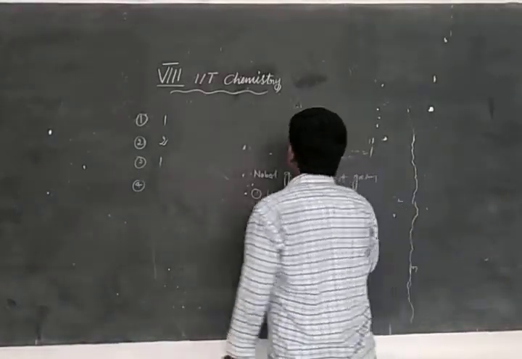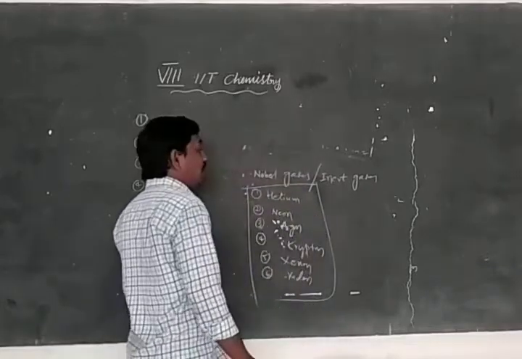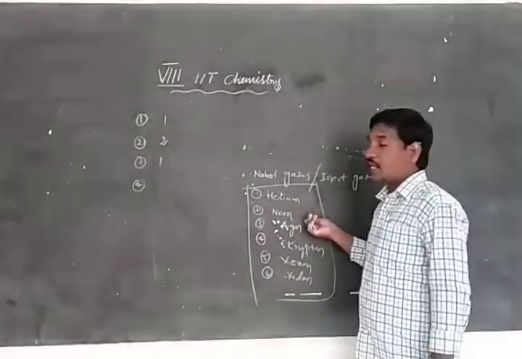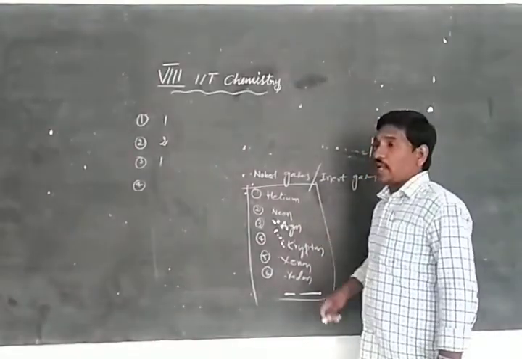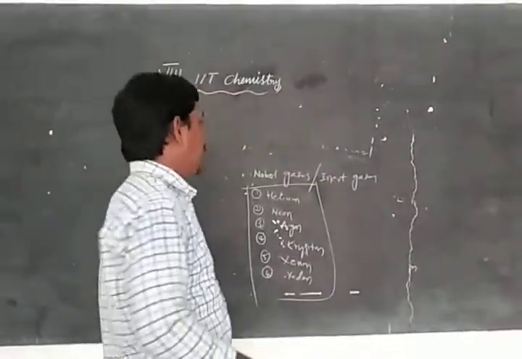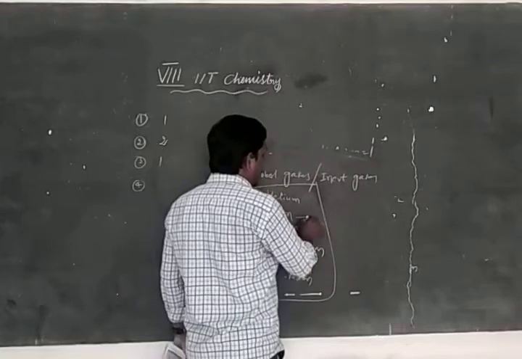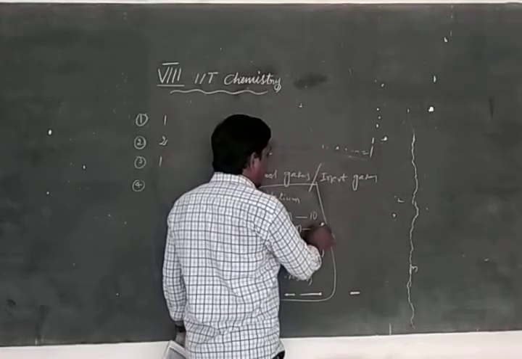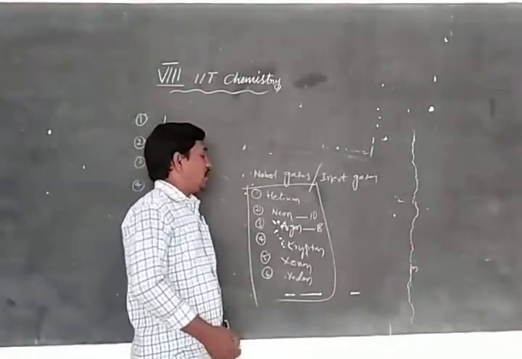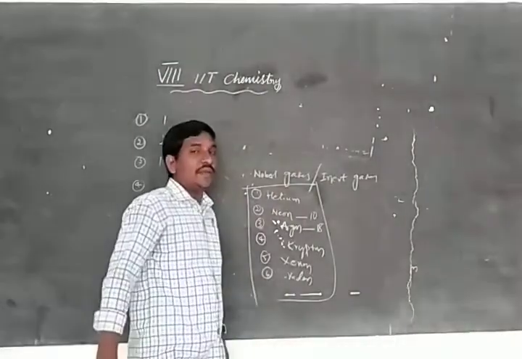All these noble gases are inert gases; their nature is stable. So that's why every element tries to attain an inert gas configuration, for example neon 10, argon 18. Every element tries to get the electronic configuration of the noble gases.